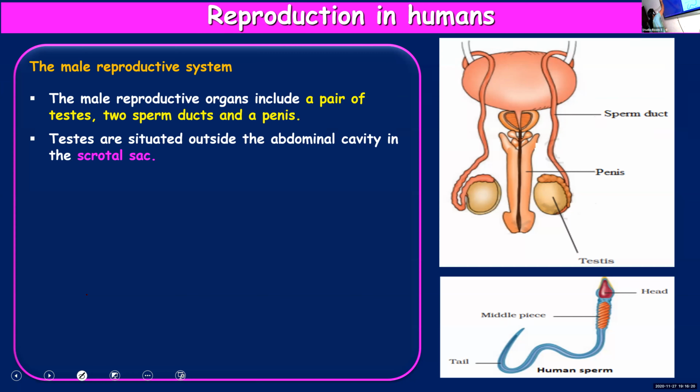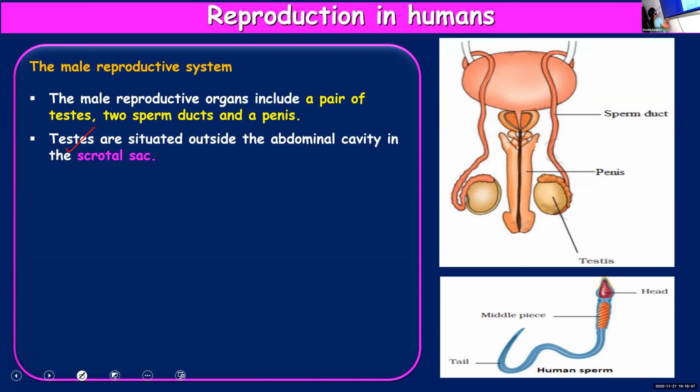So it is in the testes that sperms are formed. For the formation of sperms, they need a low temperature. So it can be asked, why are testes placed inside the scrotal sac? You should write, testis produces sperms. For the production of sperms, they need a lower temperature, and the temperature inside the scrotal sac is lesser than the body temperature.